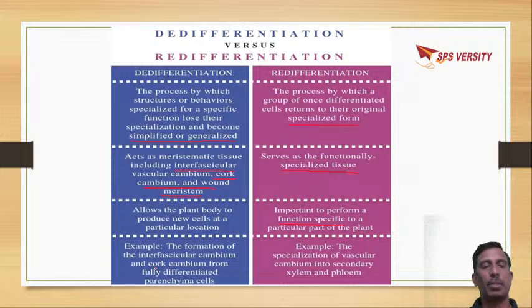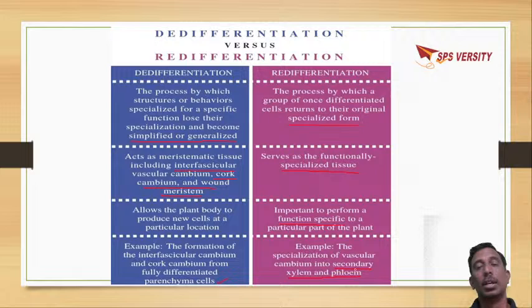Interfascicular cambium and cork cambium are formed from parenchyma cells. And from this cambium, we can see the formation of secondary xylem and secondary phloem, like tracheids, vessels, xylem fibers, xylem parenchyma.